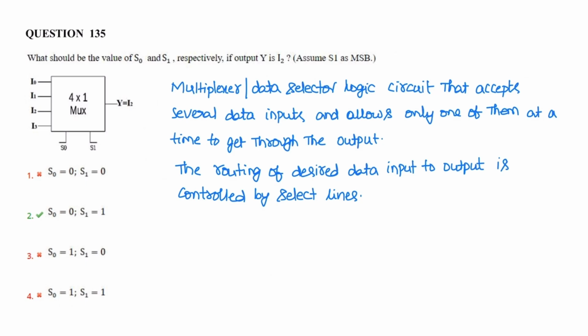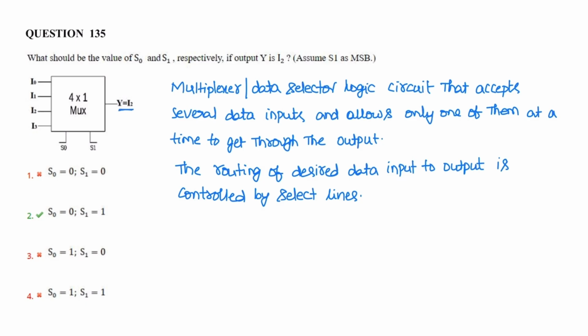Next question. It is related to multiplexer. Multiplexer or data selector logic circuit. It is a combination logic circuit that accepts several data inputs and allows only one of them at a time to go through the output. The routing of desired data input to output is controlled by selection lines.